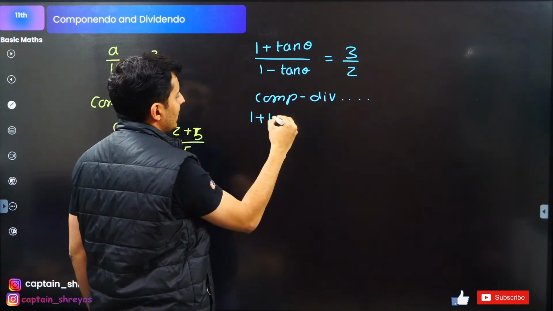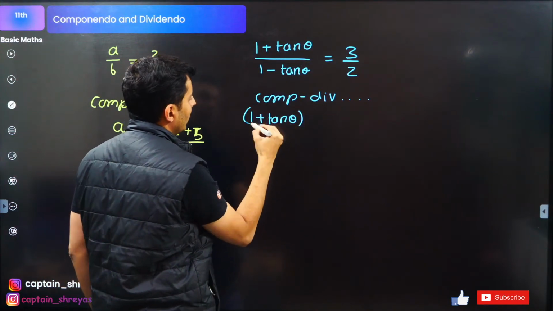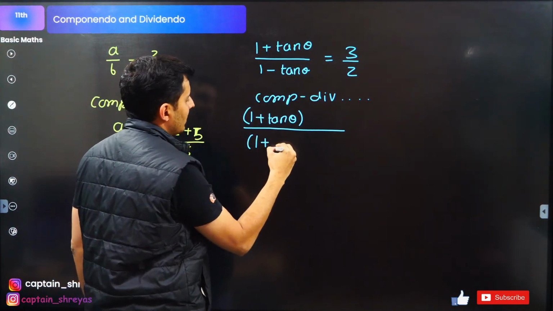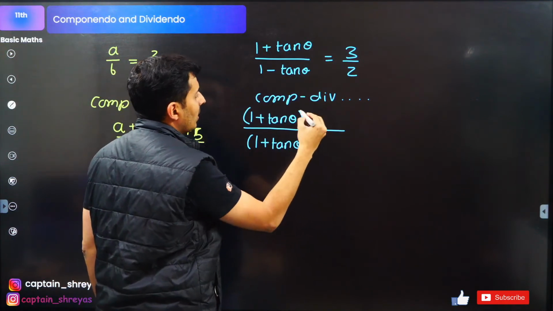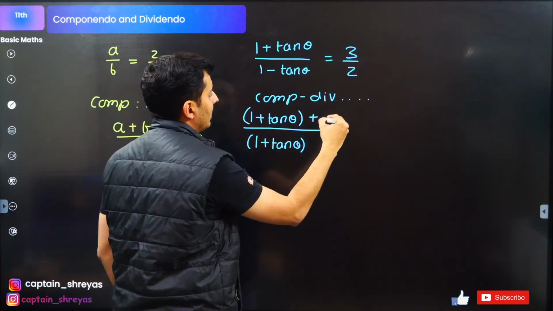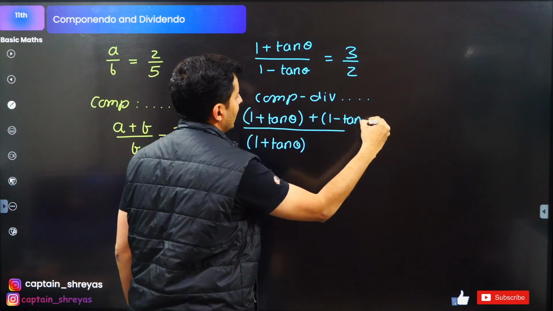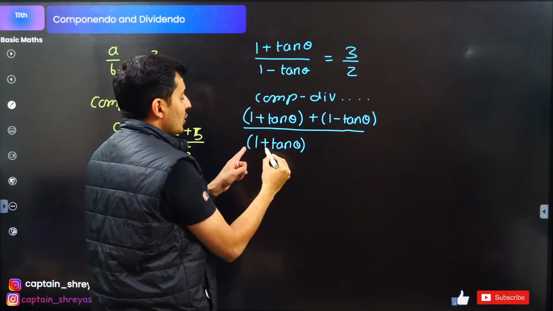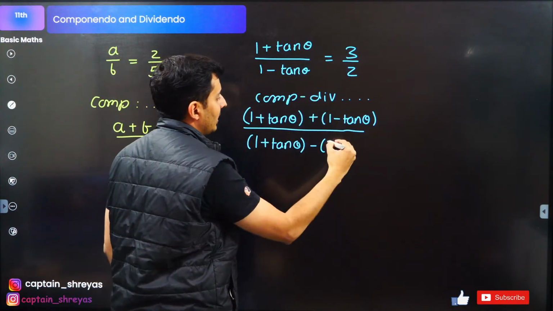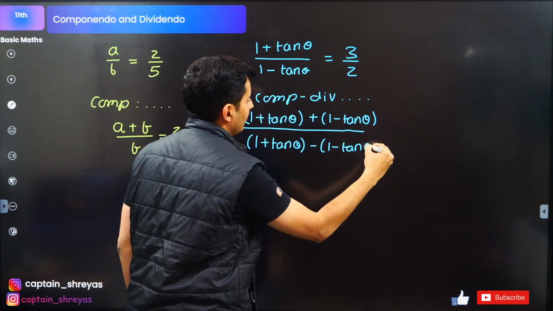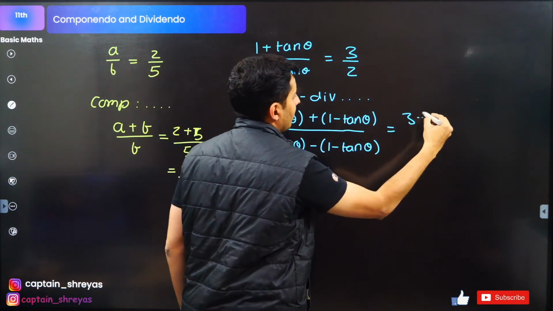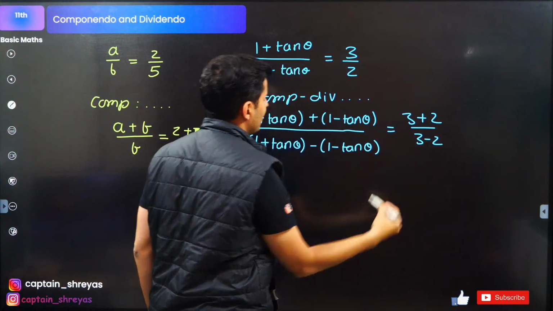Numerator, which is 1 plus tan theta, I'll just put it here, and again numerator 1 plus tan theta. Now numerator plus denominator, where the denominator is 1 minus tan theta, upon numerator minus denominator, which is 1 minus tan theta, will be numerator plus denominator upon numerator minus denominator.